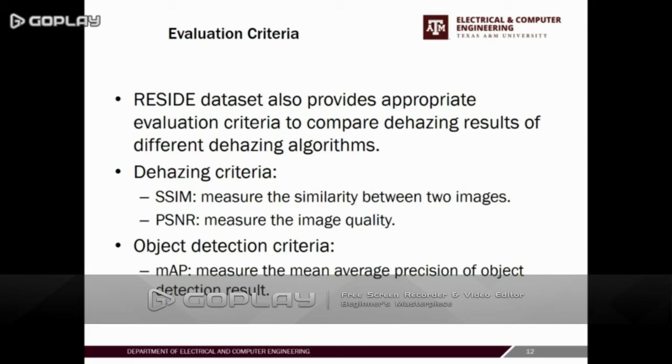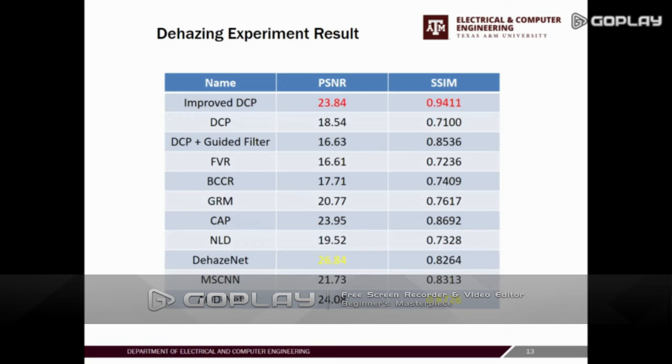The RESIDE dataset also provides evaluation criteria to compare dehazing algorithms. We use SSIM and PSNR as the dehazing criteria, and use the mAP to measure the performance of object detection.